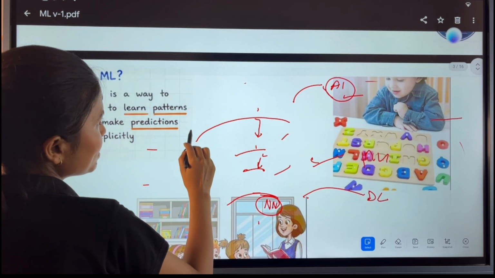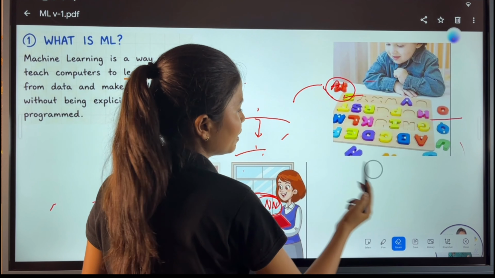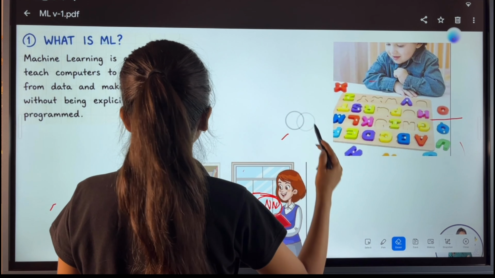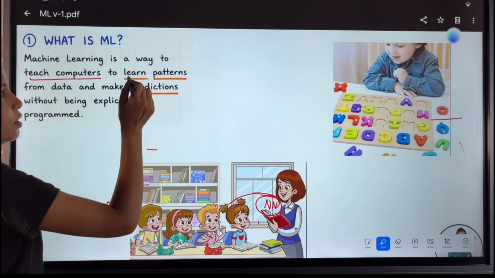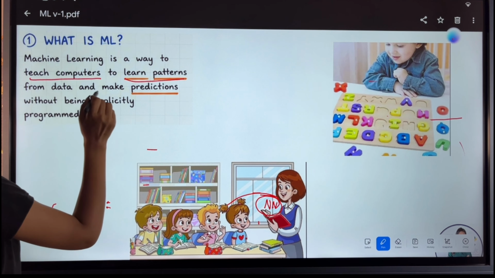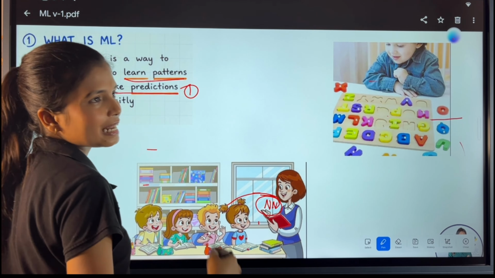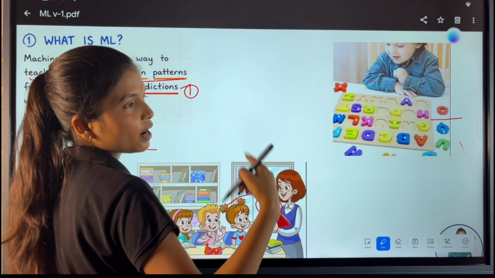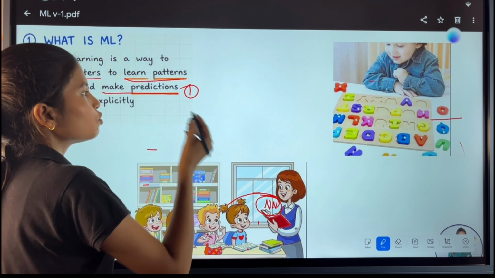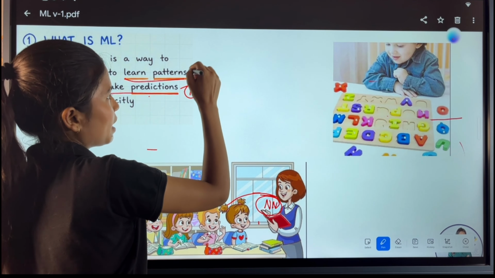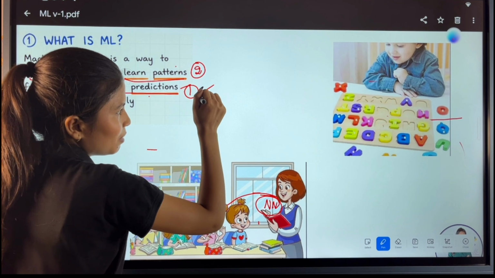So what is the next? Obviously, the standard machine learning definition. What does the standard machine learning definition say? It says that machine learning is just a way to teach a computer to learn patterns and make predictions. First, machine learning can predict what will happen next, just like in the stock market when we try to predict what happens next. Should I sell this stock or buy more? So one is prediction, second is pattern. With the pattern only we can make the prediction, obviously.